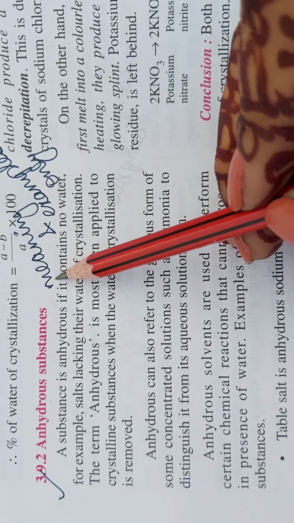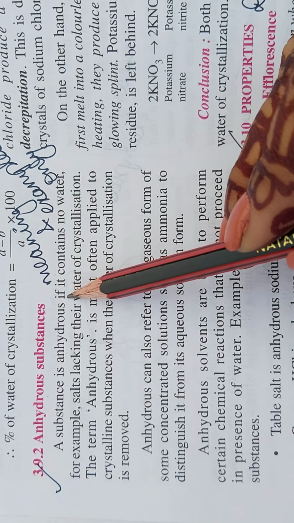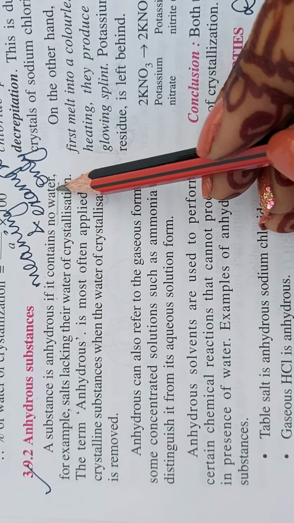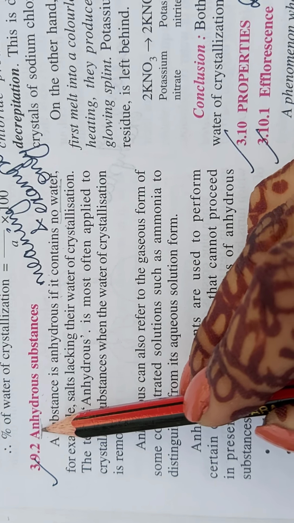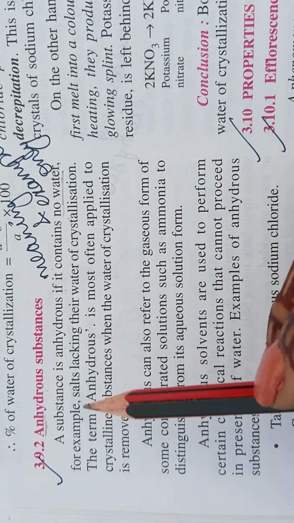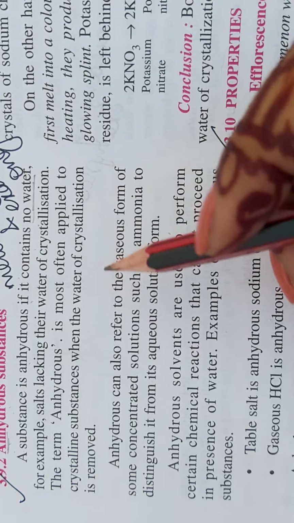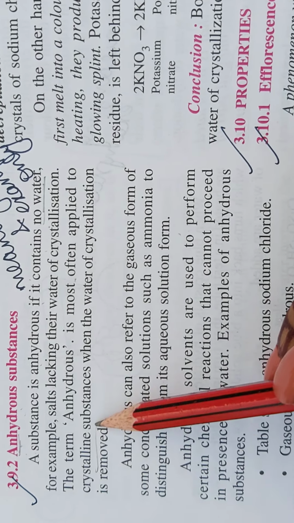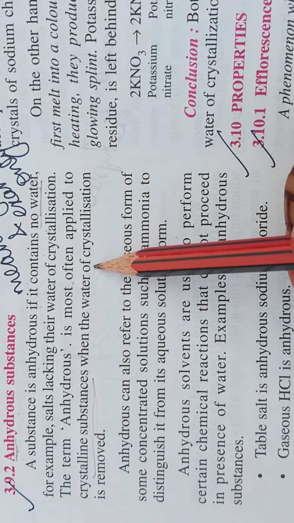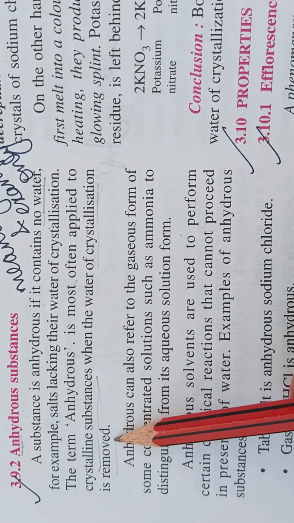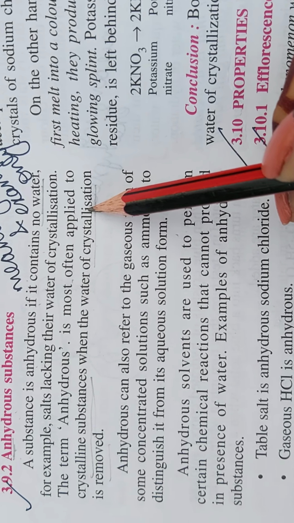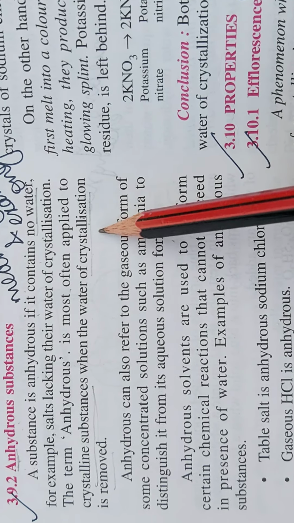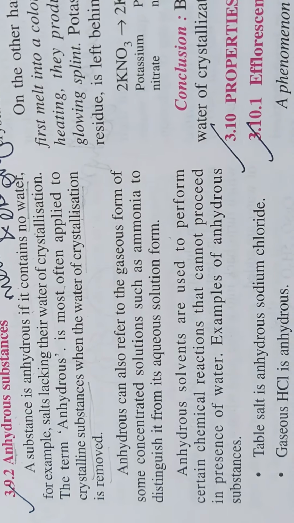Then anhydrous substance: a substance is anhydrous if it contains no water. Anhydrous means absence of water. The term anhydrous is most often applied to crystalline substances when the water of crystallization is removed. Means if water of crystallization is there, then they are hydrous or hydrated. If that is removed, then they are anhydrous.